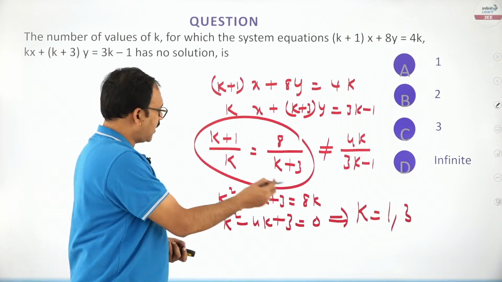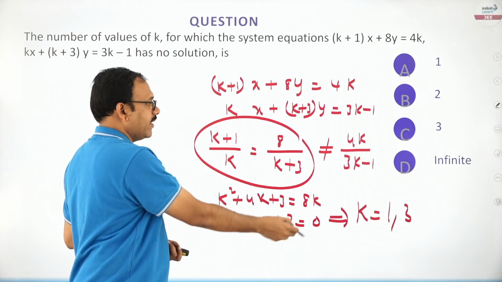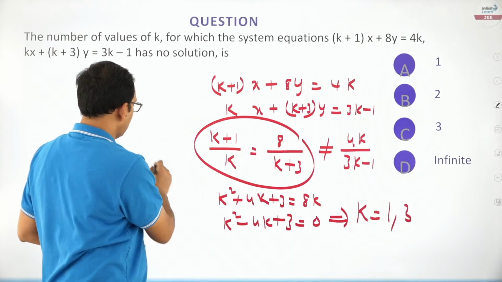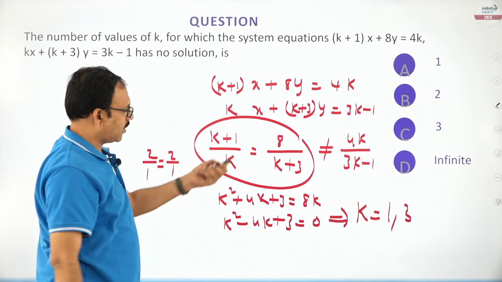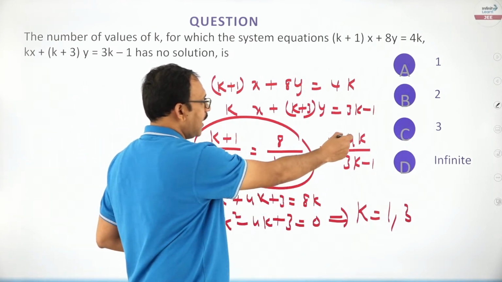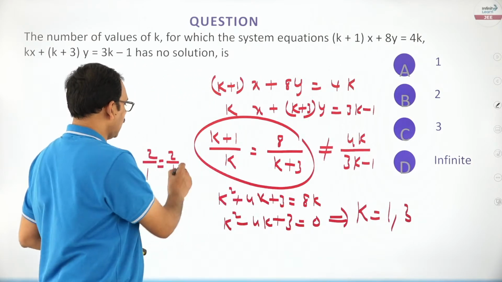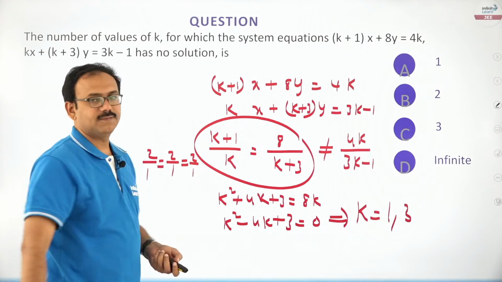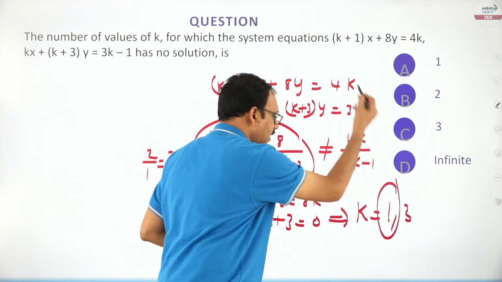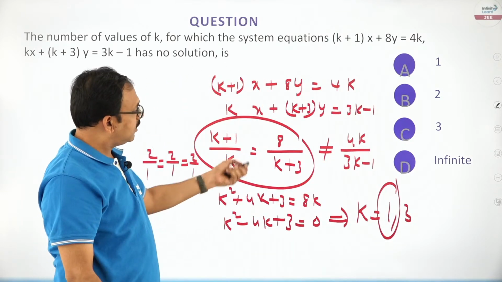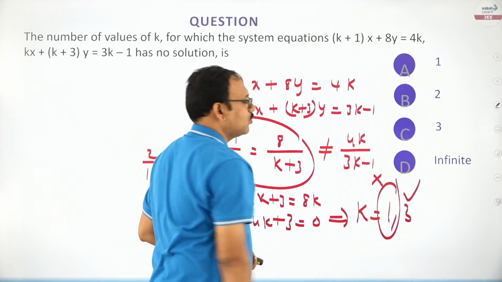But friends, if you put k is equal to 1, this is 2 by 1, this is also 2 by 1, because 8 by 4 is 2 by 1, and k is equal to 1 means 4 by 2, which is also 2 by 1. Yes. So in this case, k is equal to 1, you are going to get equality. So that will not work out. So you want k value to be 3.